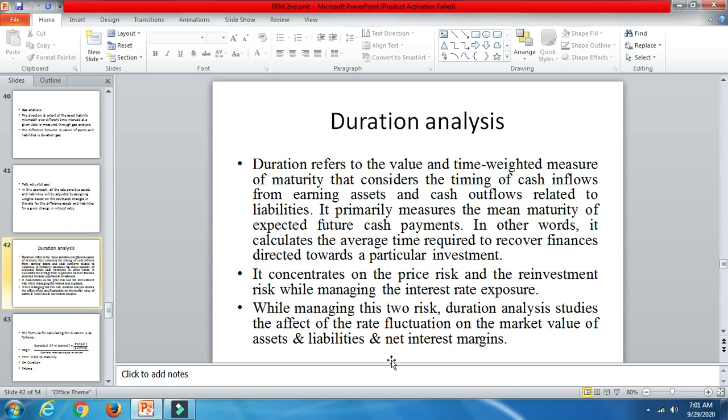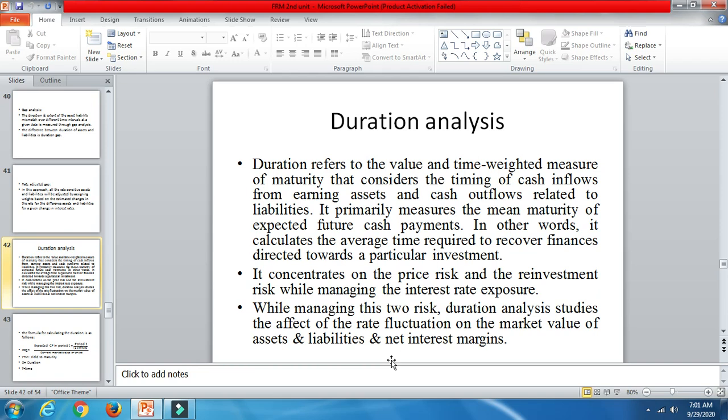Next is duration analysis. Duration basically refers to the value and time weighted measure of maturity that considers the timing of cash flows from earning assets and cash outflows related to liabilities. So basically, it is related to measuring the mean maturity of expected cash flows, that is, payments.